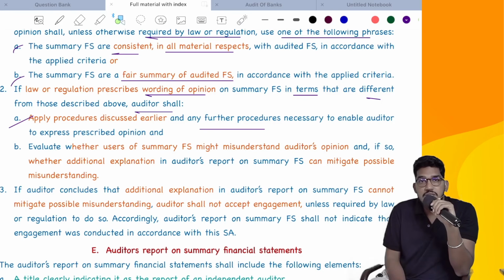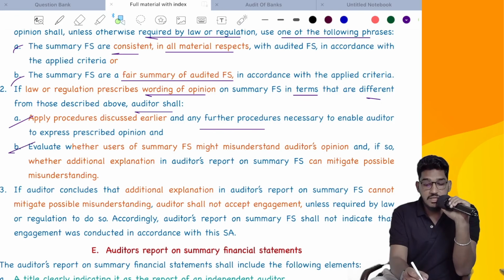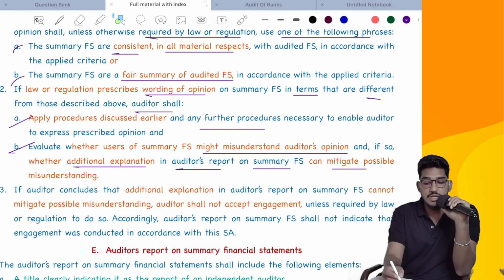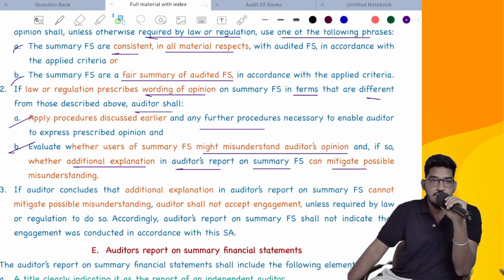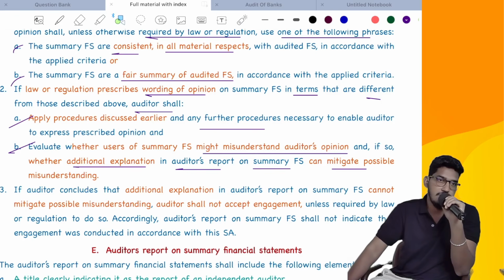So if the law or regulation is expecting a different wording from you, then in order to give that wording, determine whether you need to perform any extra procedures. And also evaluate whether users of the summary financial statements might misunderstand the auditor's opinion. If so, whether adding an explanation in the auditor's report on summary financial statements can mitigate possible misunderstanding. If you feel that, if you use the wording given in the law and regulation, people might misunderstand the opinion, then determine whether you can add an extra explanation to sort out that misunderstanding.